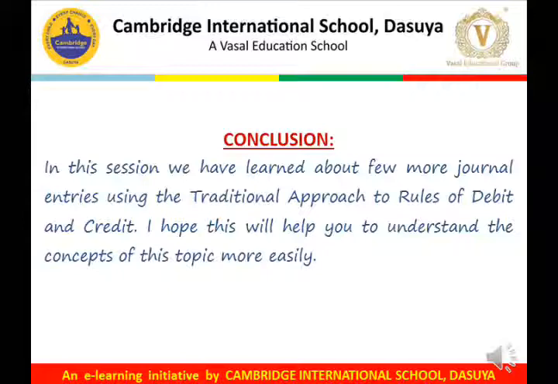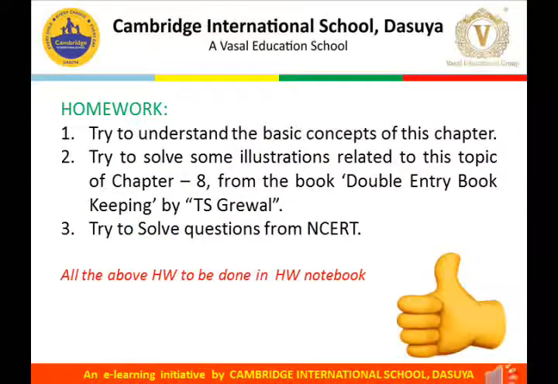In this session, we have learned about a few more journal entries using the traditional approach to rules of debit and credit. I hope this will help you to understand the concept of the topic more easily. Now students, try to understand the basic concepts of this chapter once again and try to solve some illustrations as well as unsolved questions from your book Double Entry Bookkeeping by T.S. Grewal. You can also try to solve some questions from NCERT, but all the questions are to be done in your homework notebook.